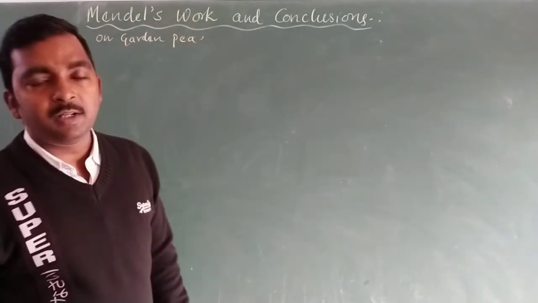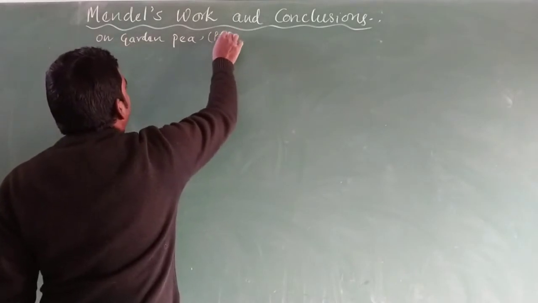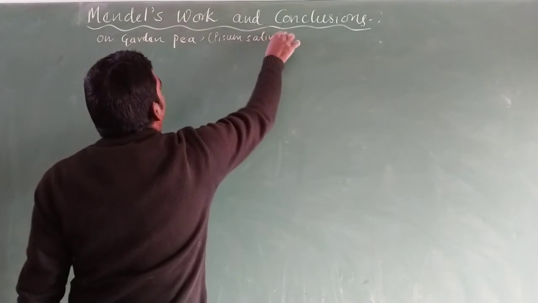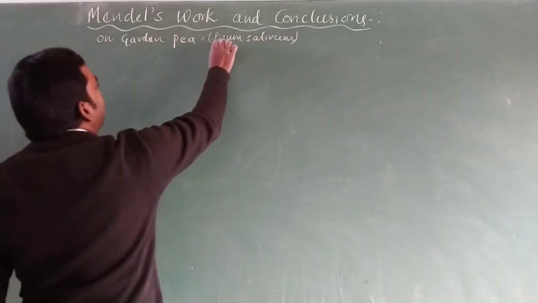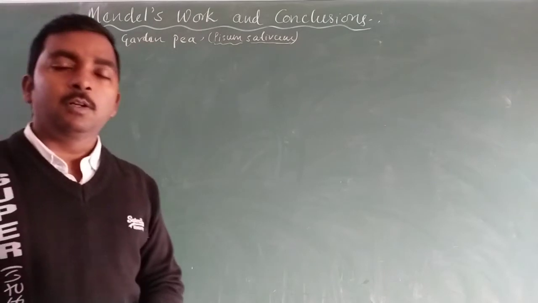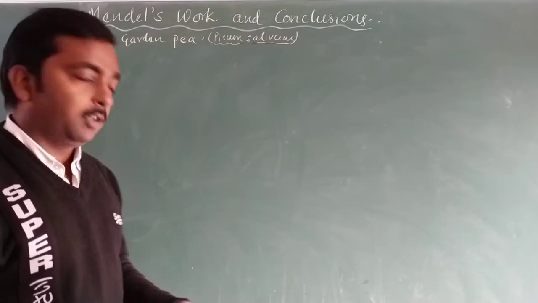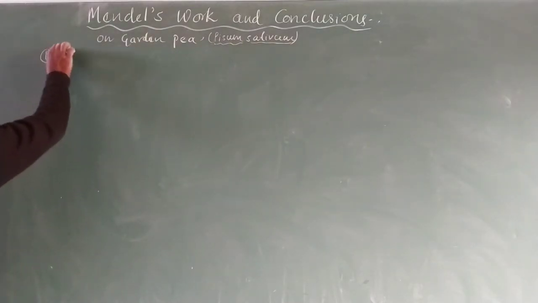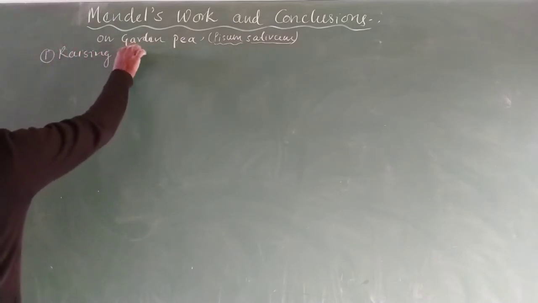All of Mendel's work was performed on the garden pea, that is Pisum sativum, which is the scientific name of the pea. So using the garden pea, Mendel did a number of experiments, and these experiments involve three steps. The first is the raising of pure lines.